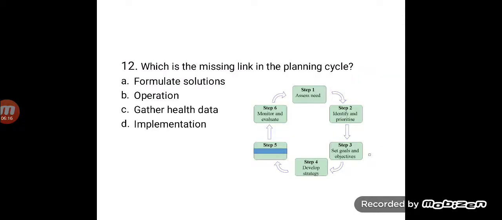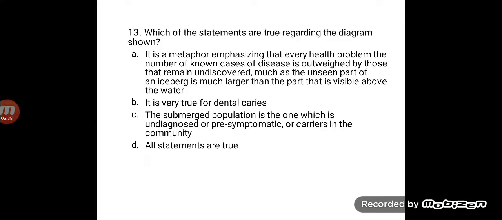Then which is the missing link in the planning cycle? This is the planning cycle which we have whenever we have any health programs planned. So the answer here is implementation, because we start with assessing the need, then identifying and prioritizing the health requirements, then we set goals and objectives, then we develop a strategy, then we implement it, and then we monitor and evaluate it.